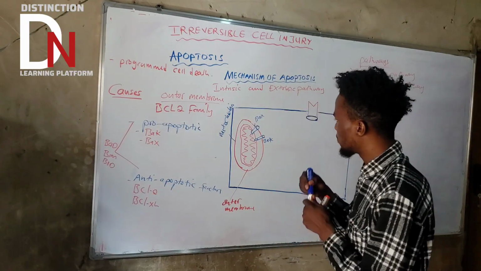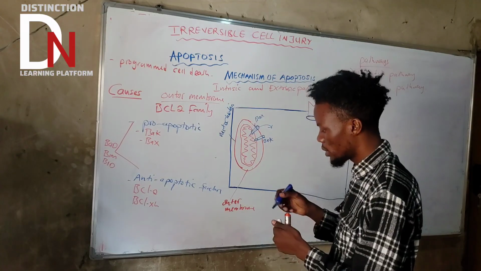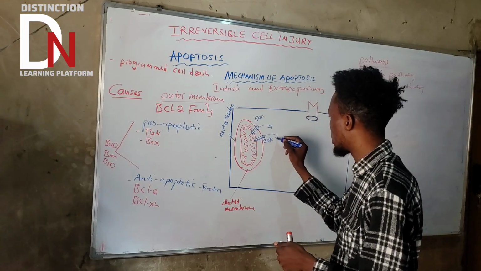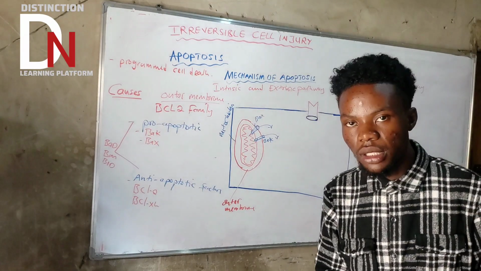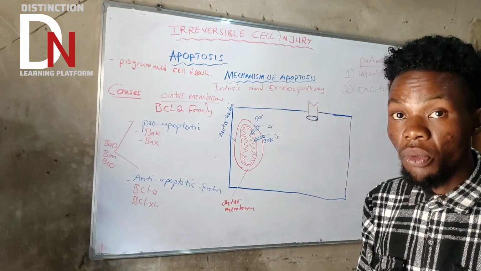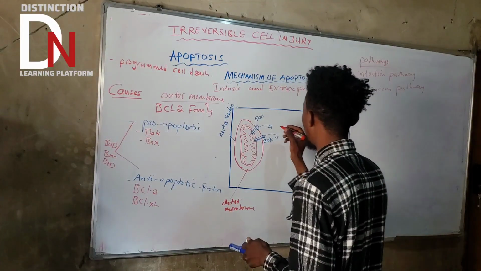Now, if they form these pores, what's going to happen? Something is going to leak out from the mitochondria. What is that very important thing that's going to leak out? We call it cytochrome C. Very important point.